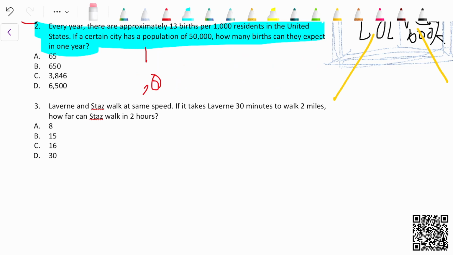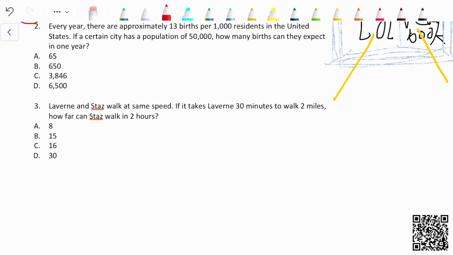But there's also a faster way to do this one. You see here that 1,000 is actually just 50 times less than 50K. So the correct answer would just be 13 times 50. You wouldn't even need to write down the answer. So pretty simple. 13 times 50, 650. Easy.